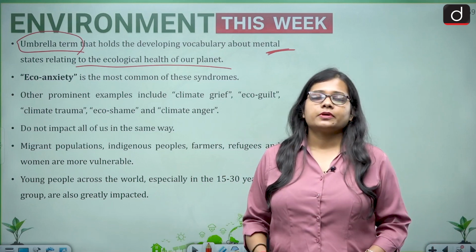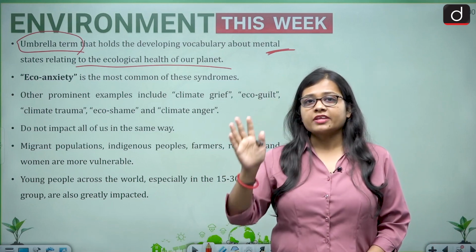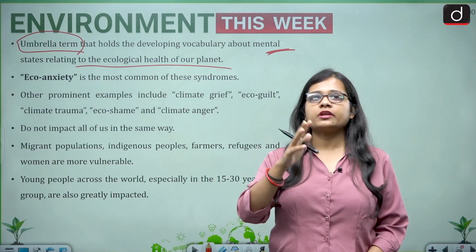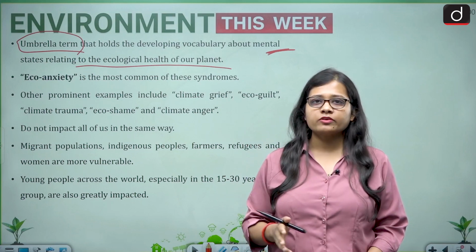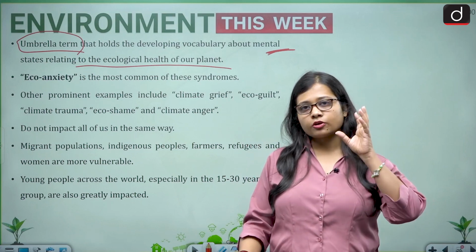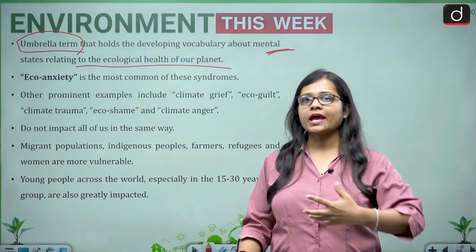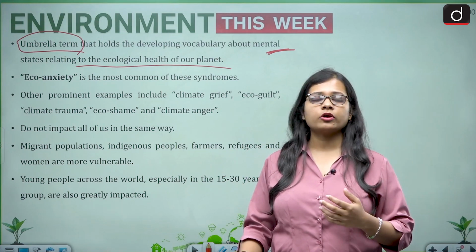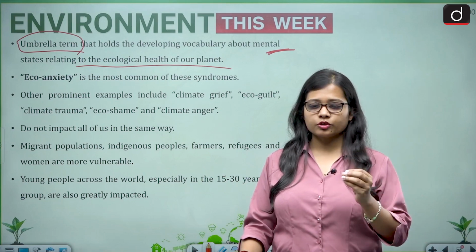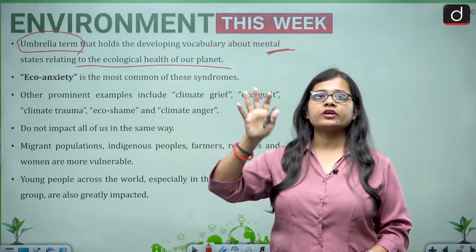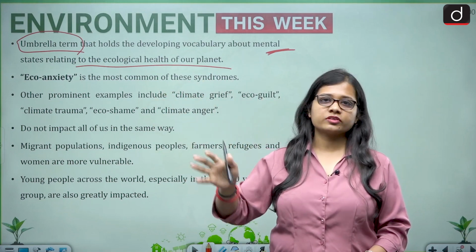Whatever is happening around you on the planet with regard to the ecosystem and biodiversity, if anything wrong is taking place, for example an earthquake, a volcano, or a tsunami, or anything which is causing you mental stress with regard to what is happening around you in your ecosystem.